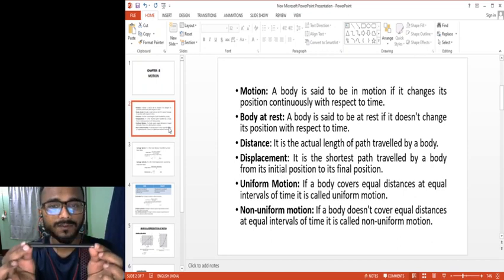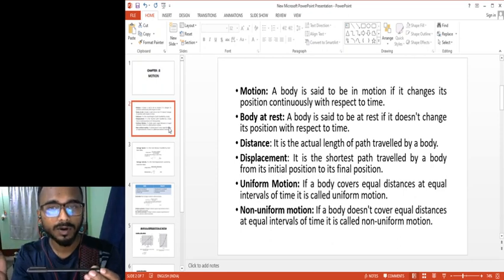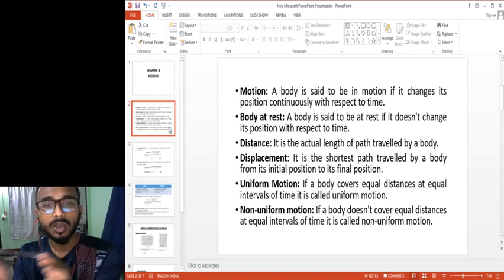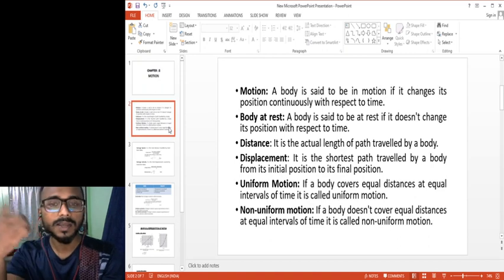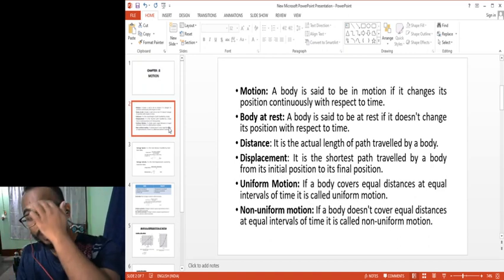Now if this pen is moving from left to right and time is also moving forward, say it takes 1 minute to move from left to right, that means this pen is changing its position continuously with respect to time. So that is a body in motion. Okay, so next,